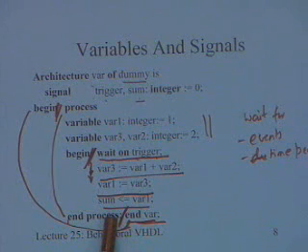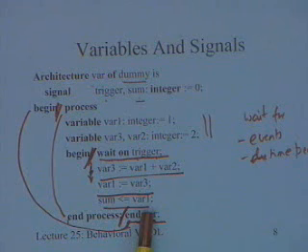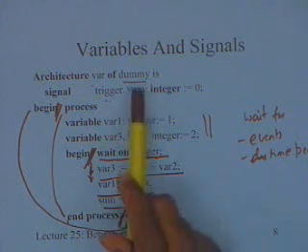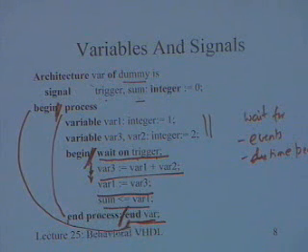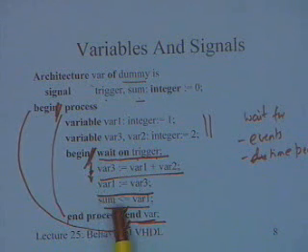this has a slightly different meaning, because on the right hand side you have a variable and on the left hand side you have a signal. The sum is a signal and the other is a variable. So the implication over here is whatever is the value of this variable. As I told you, this is like a node and this is like a storage location.